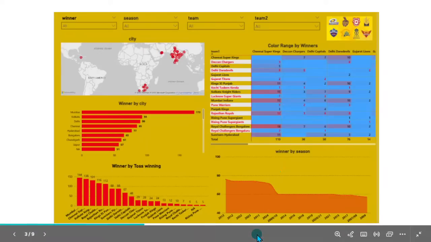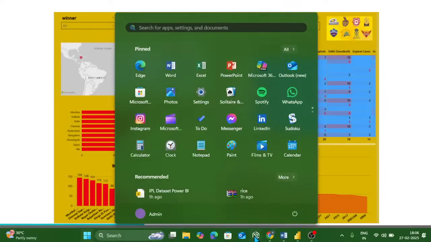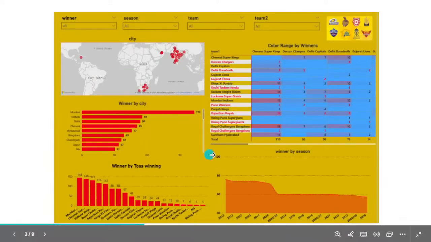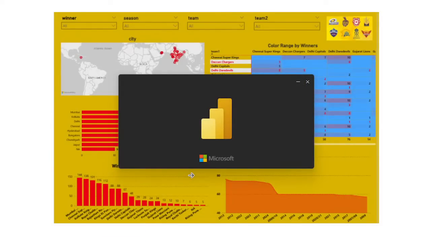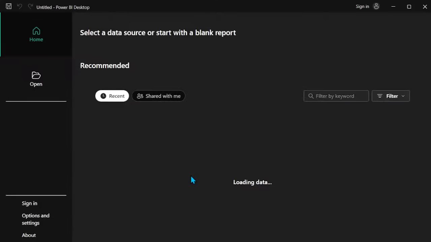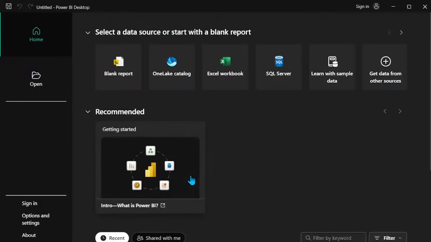Now I will go directly into Power BI. In these final days, at the end of the masterclass, over the last 2 days, we will see one by one how to create a dashboard like that.